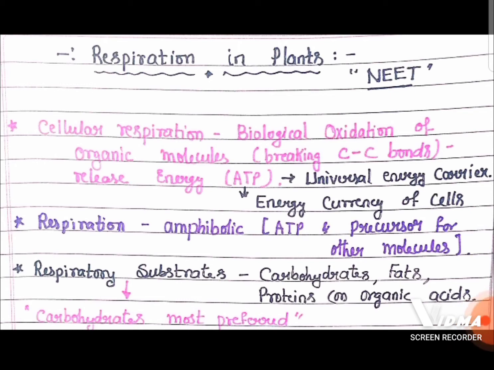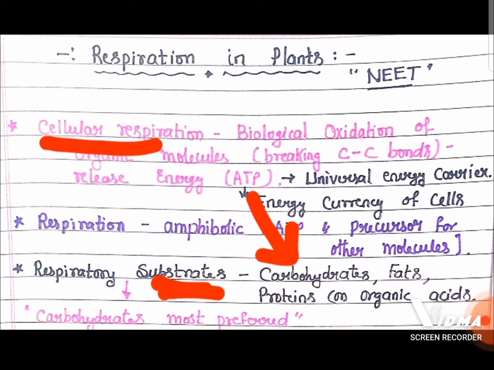And we must remember that respiration is amphibolic. Amphibolic means that in cellular respiration there is a breakdown of organic molecules and a synthesis of ATP, energy, and other intermediates which are involved in the preparation of other molecules. So in respiration we find both catabolic as well as anabolic reactions, that's why it is considered amphibolic. Now, in cellular respiration, the substrates involved are carbohydrates, fats, proteins, and organic acids.